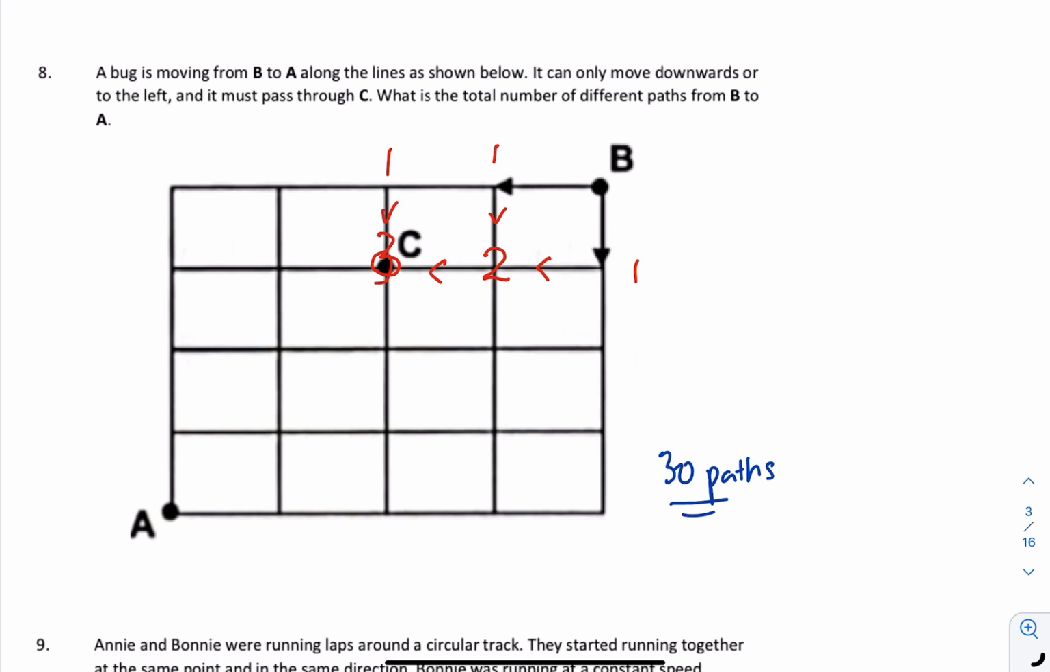After getting to C, we just do the same thing, but instead of 1 and 1, we do 3 and 3, because this point can go from this, so it will be 3, this point also 3, this one also 3, 3, 3. So we do the same thing. 3 plus 3 is 6 here, 6 plus 3 is 9 here, 3 plus 6 is 9 again, this is 18. This is 12, and this is 30. So it's just as simple as addition.